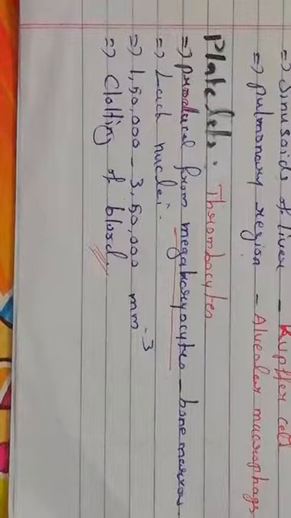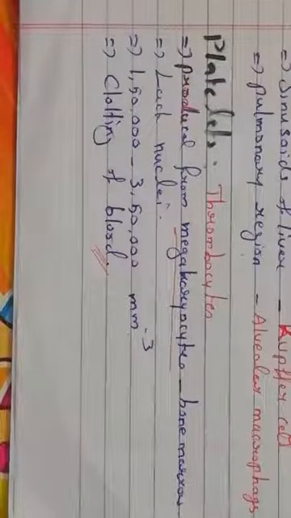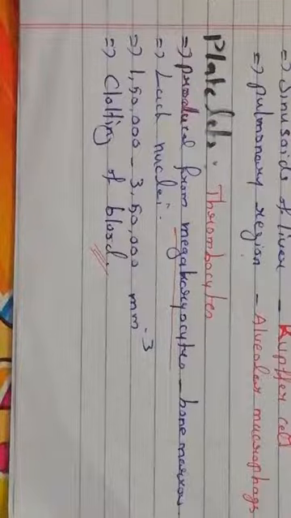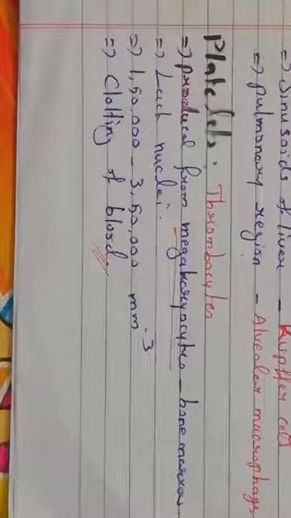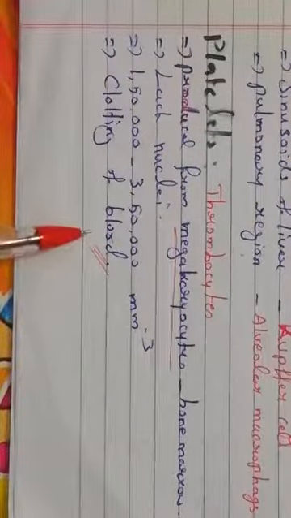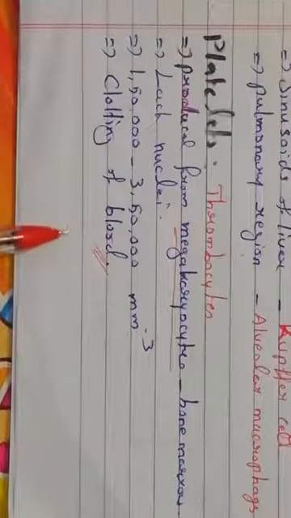Even when we get any injury, the blood goes out from the blood vessel, right? The blood vessels will be damaged, so the blood will come out from the blood vessel. If it comes continuously, of course the person may faint and it may lead to dangerous things. But if it clots, the blood flow will be stopped, right? So that will be carried out by these cells, the platelets. Have we got?